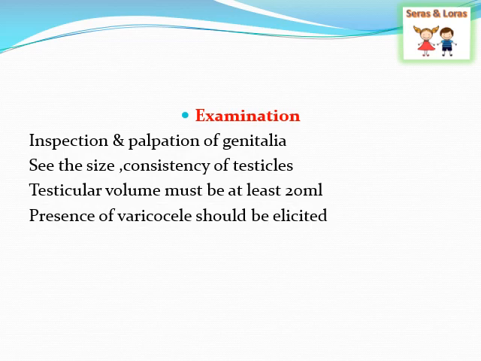Then the presence of varicocele should be found out, because if the person has varicocele, the testicular temperature will be above the body temperature. So it can affect the spermatogenesis. So you should analyze all these things while doing the testicular examination.